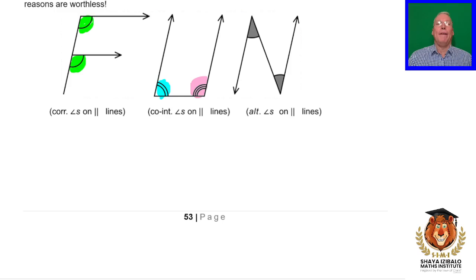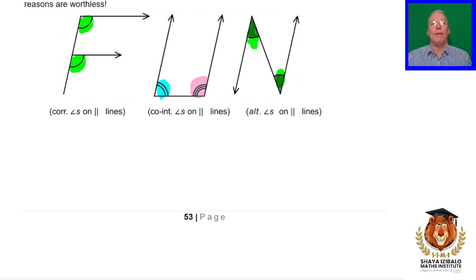And then lastly, these ones are both on alternate sides of the transversal. Those are called alternate angles. They will be equal if the lines are parallel, and if they are equal, then the lines will be parallel.